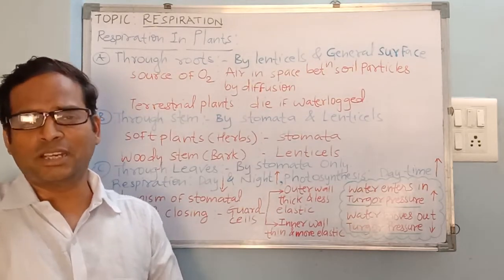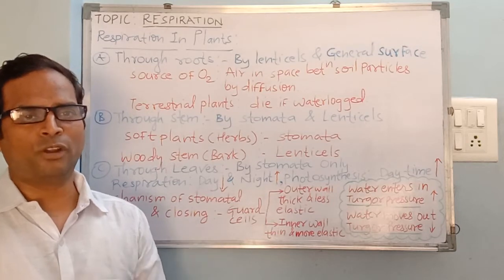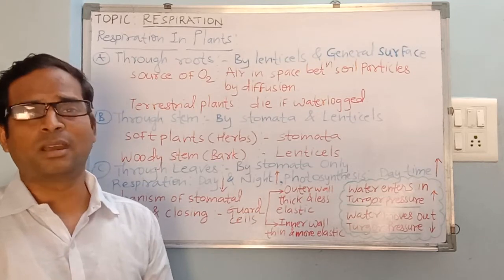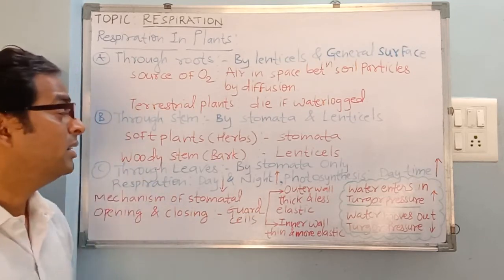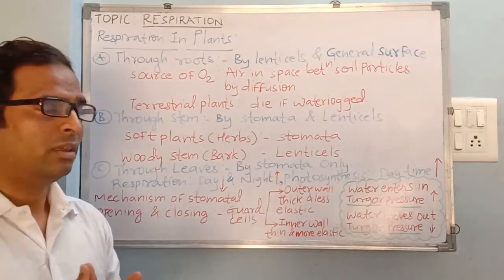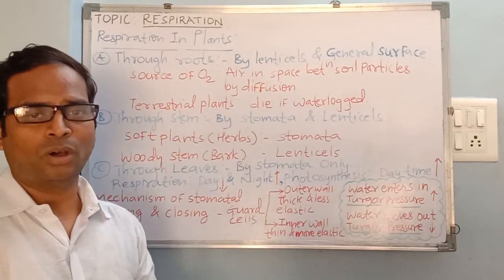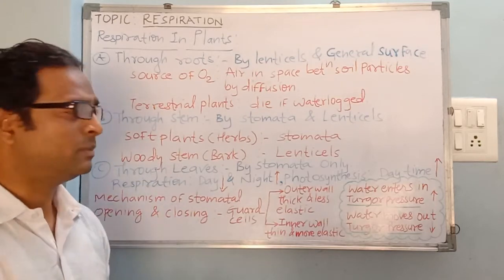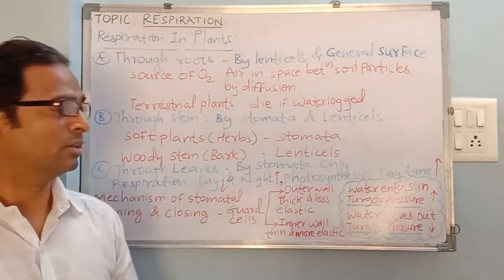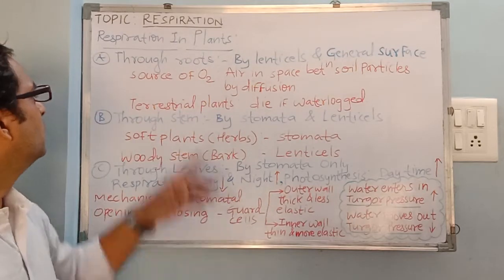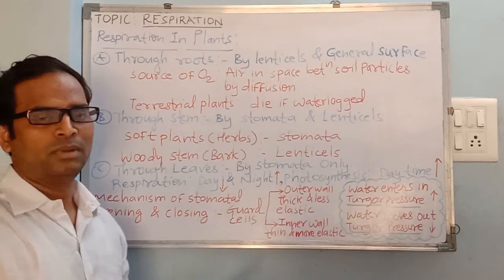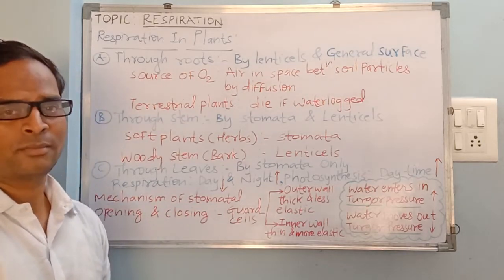Now why is that so? Because the oxygen will come out from these air spaces and will not be available to these terrestrial plants, and when oxygen is not available, these terrestrial plants will respire anaerobically. They will produce ethyl alcohol, and that will be harmful, lethal for these plants, and they will die. Remember this. It could be your question. Now likewise, we studied that roots are an organ of respiration. Similarly, stem is another organ of respiration for plants.